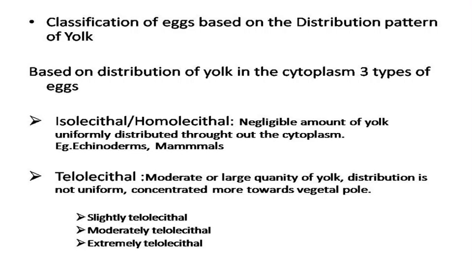Here the quantity of yolk is moderate or large and this yolk is not uniformly distributed throughout the egg cytoplasm and yolk is concentrated more towards the vegetal pole of the egg. And telolecithal eggs are again classified into 3 types, that is slightly telolecithal, moderately telolecithal and extremely telolecithal.